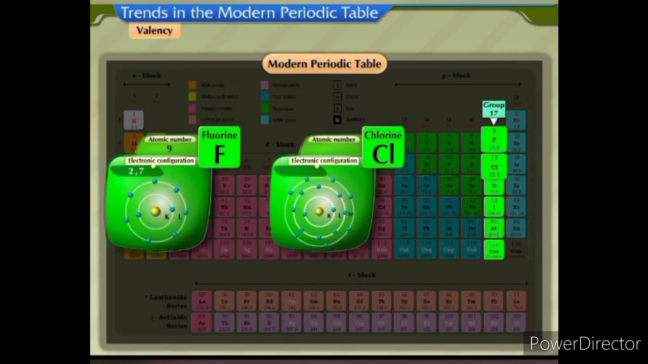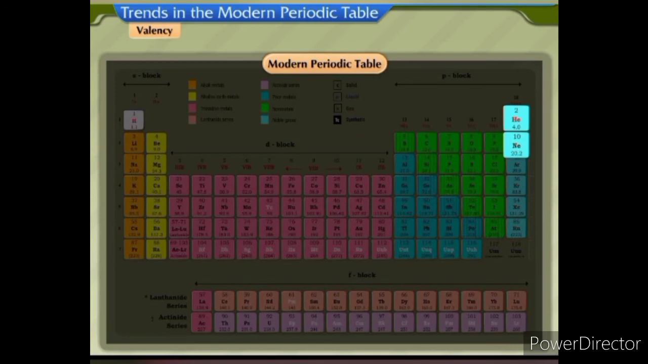The atomic number of chlorine is 17, with electronic configuration 2-8-7. Since these elements require only one electron to complete their octet, the valency of both these elements is 1.